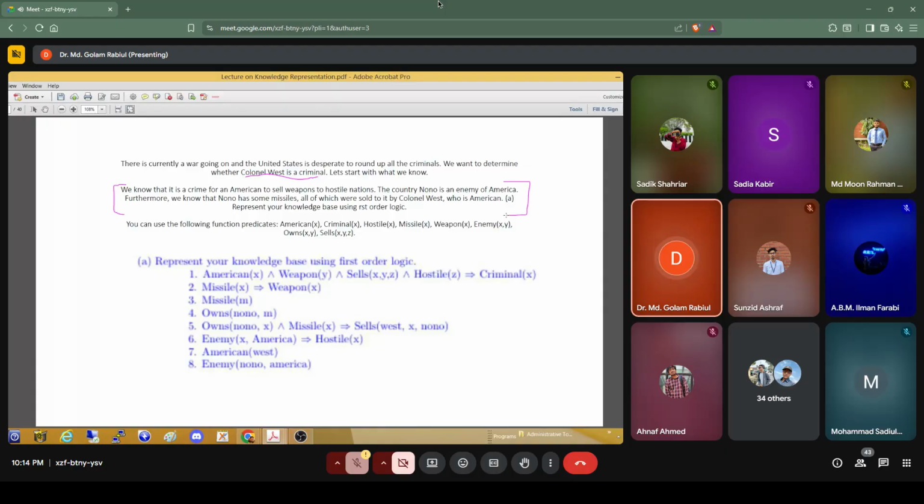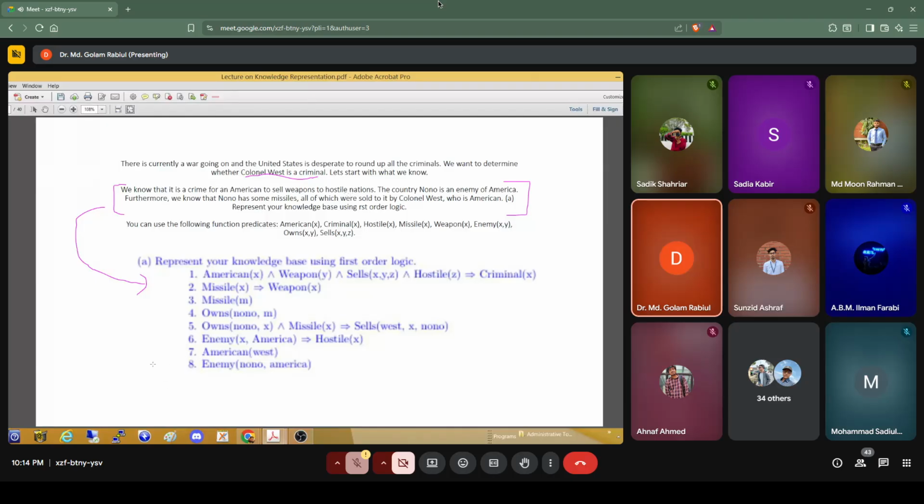We have this knowledge. So at first, we have to represent this knowledge using some knowledge representation form, and this is the first order logic representation. Here the clues are given. We know that it is a crime for an American to sell weapons to a hostile nation.